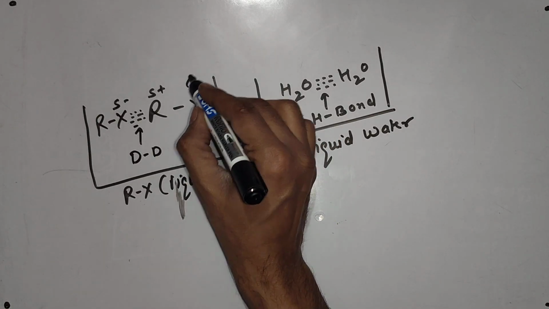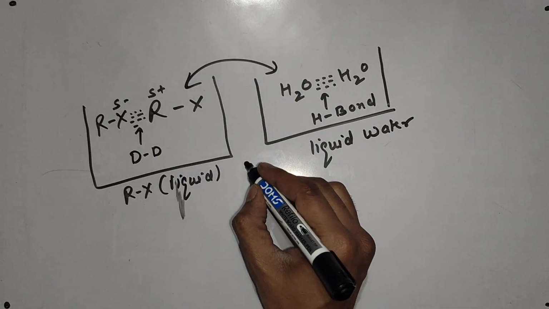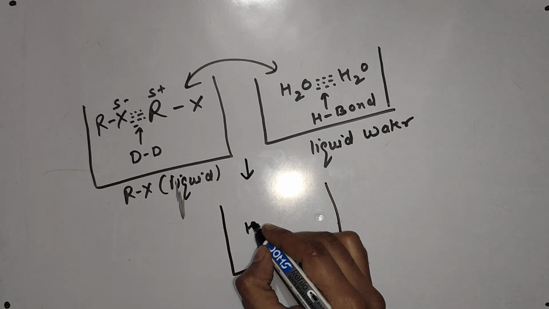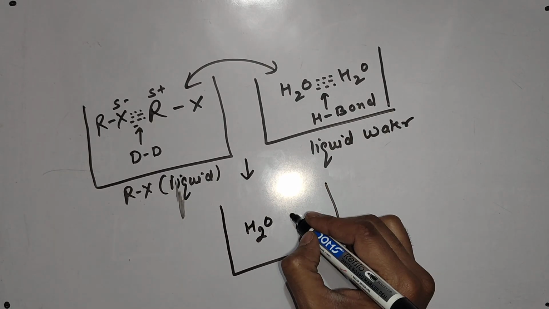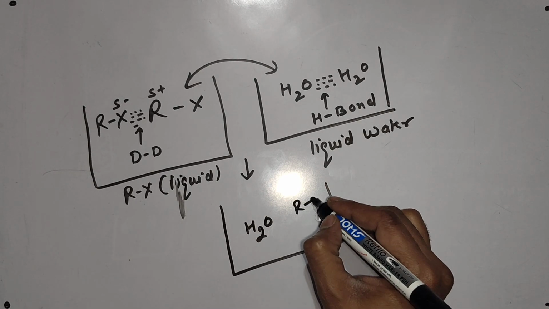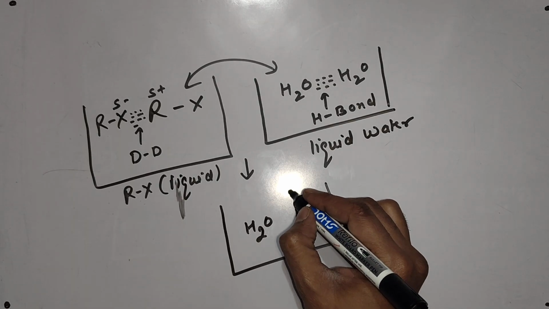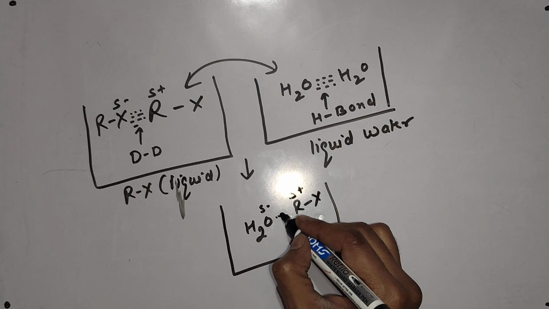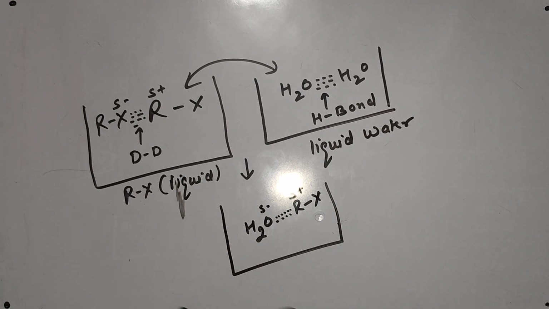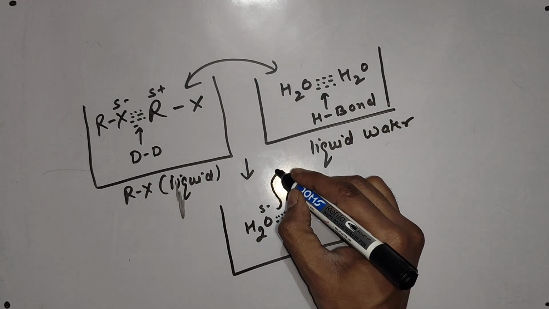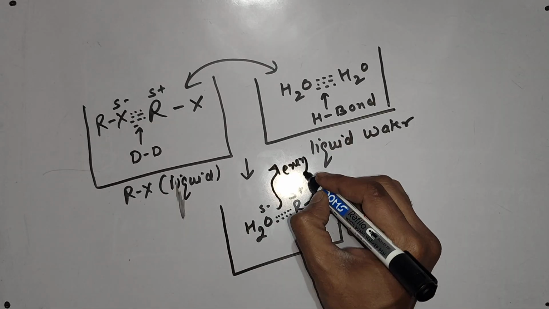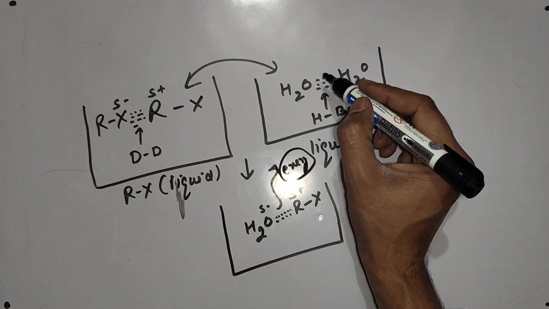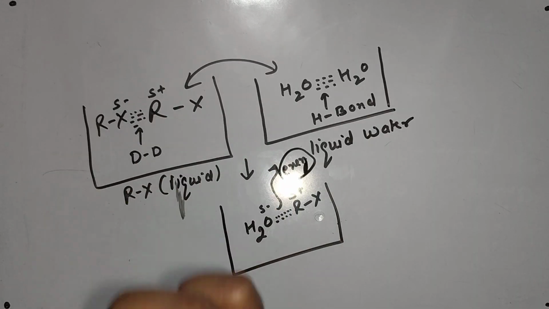Now when we mix them, new interactions will set up, meaning the H2O particle will start interacting with the Rx particle, with its positive part on one side and negative part on the other side. These new interactions will release energy, but this energy is not sufficient to break the old forces of attraction.